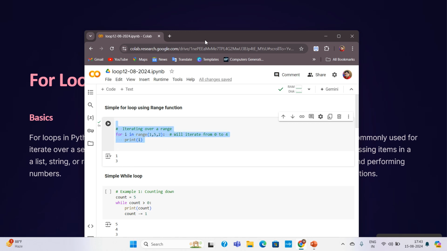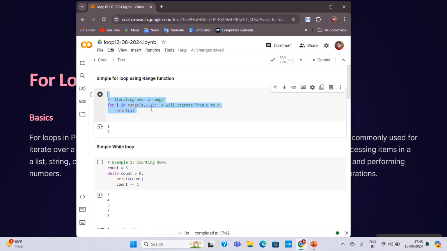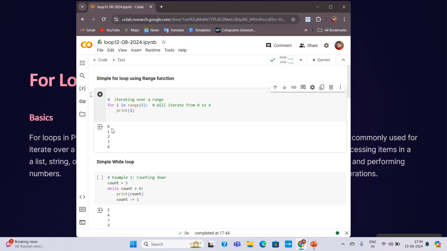I will also show you another thing. Suppose I have not given 5 here. If I provide only one value, the loop will think that I have given the last range, because the last limit I have to mention to the loop. If I do not mention the last limit, the loop would go into an infinite loop, but in this case, this infinite loop concept is not coming. It will be stopped immediately. So if I mention 5 here and run, you will see that it starts from 0 and the loop is going on.